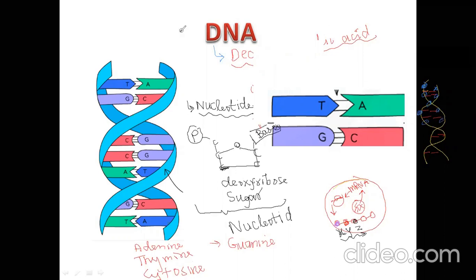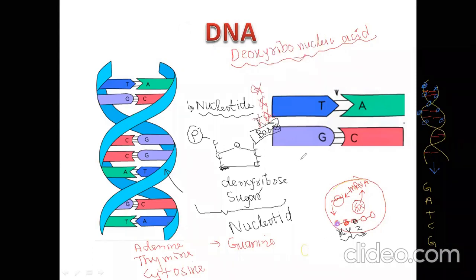Let's suppose I am writing the sequence for 1 strand of DNA. Here is guanine, adenine, thymine, cytosine. Okay. Guanine, adenine, thymine, cytosine, guanine, like that. So here will be another strand. How will another strand form? Remember, these are called complementary bases.